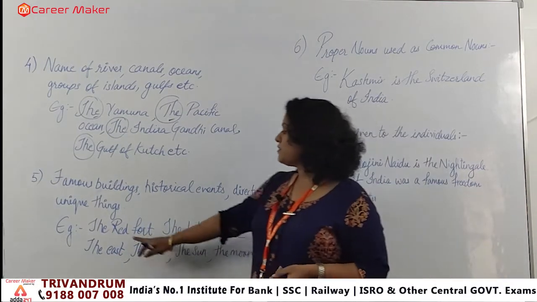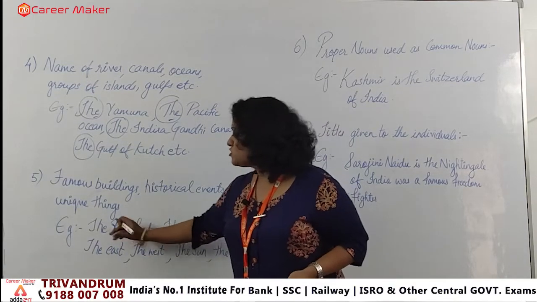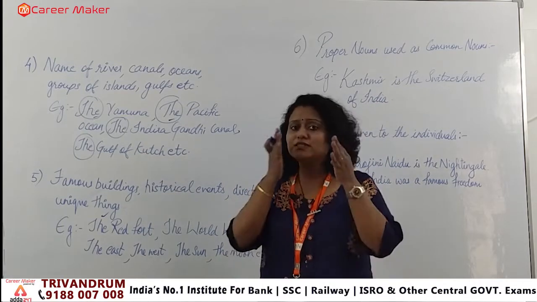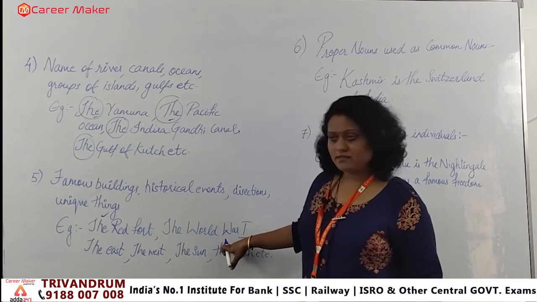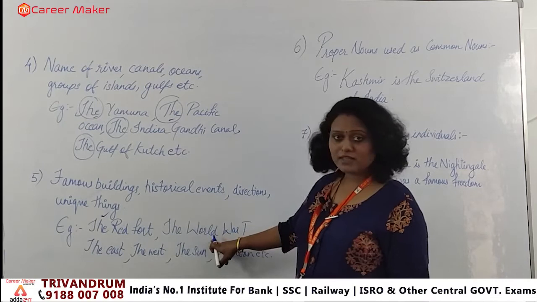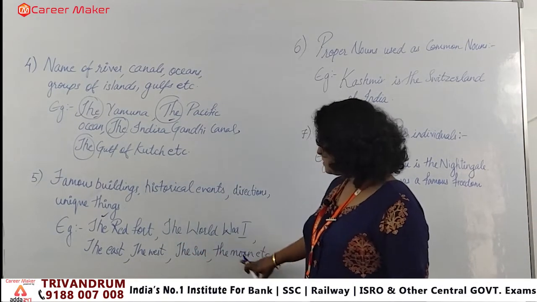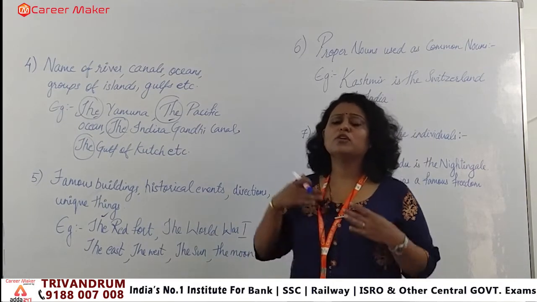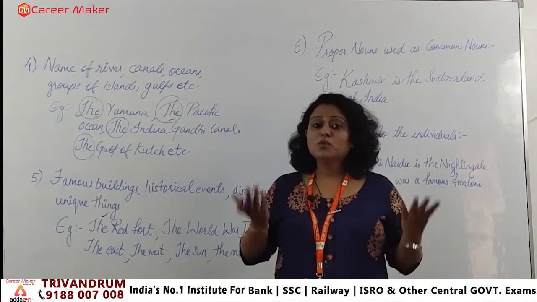So you can see I have mentioned a famous building, we all know about the Red Fort, right? I cannot simply say Red Fort, I have to say the Red Fort because it is a famous building. Next we have the World War I, a historical event, and then directions. And here we are talking about unique things: the galaxy, the Jupiter, the Neptune, the moon, the star.